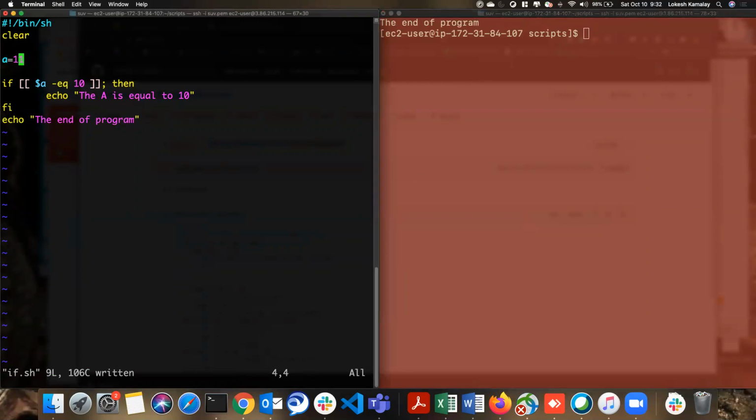Did it print anything? No, because our condition says A is equal to 10, and A is a variable which we have taken, of course, and now A is 11. Is 11 equal to 10? No, right? Since the condition is not passed, it directly jumped to the fi. After fi, whatever you write here will be executed. If I say echo the end of program, I save this and then run it here. See, the end of program. This is how the conditions work.